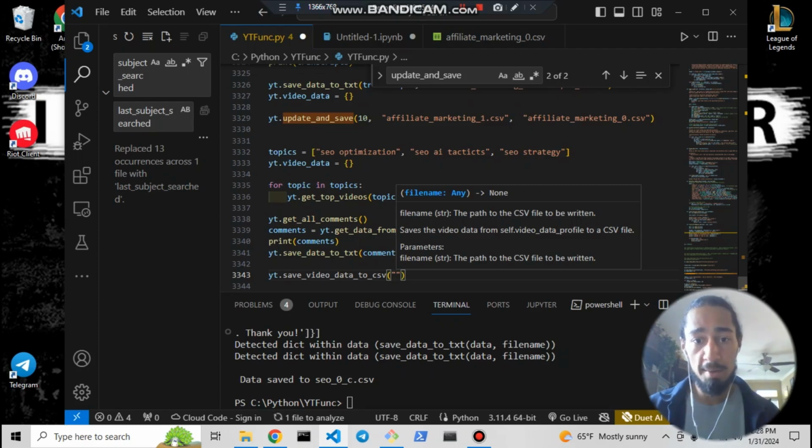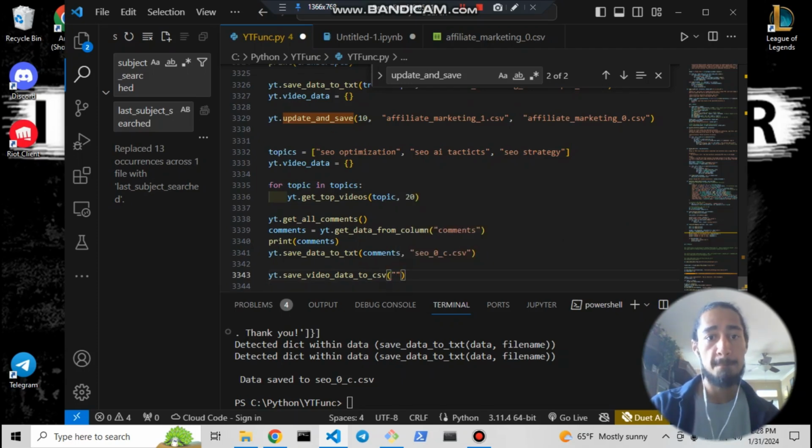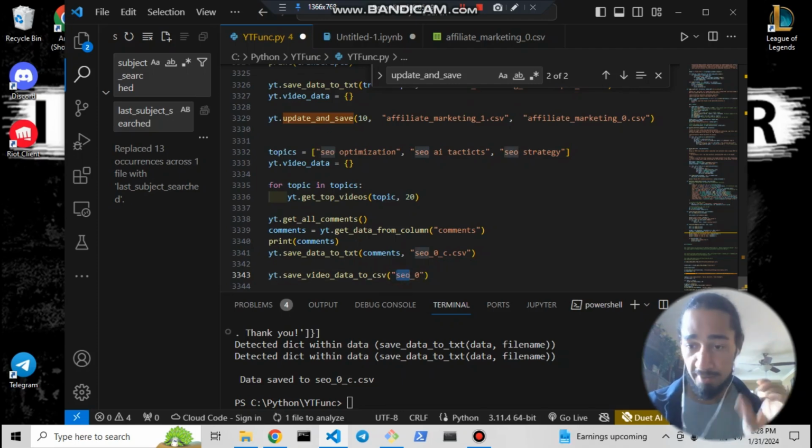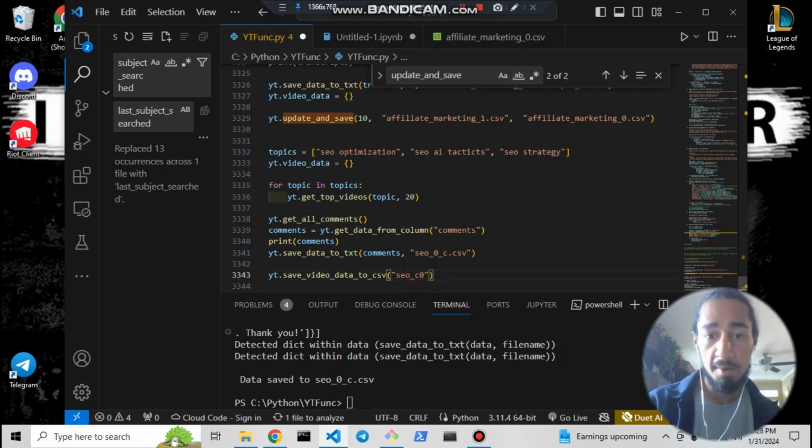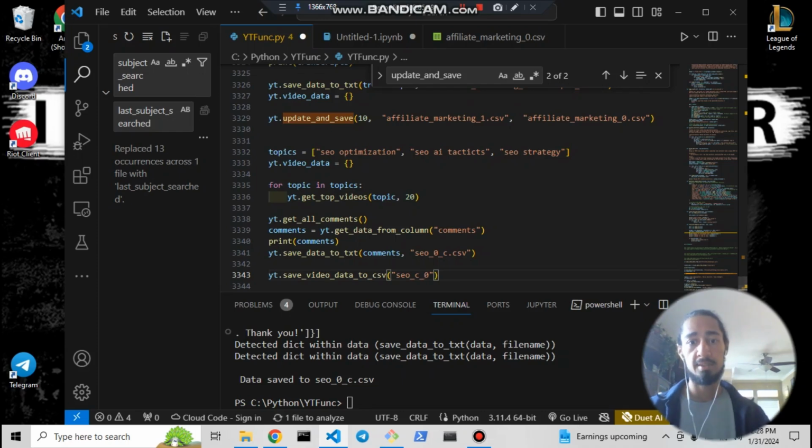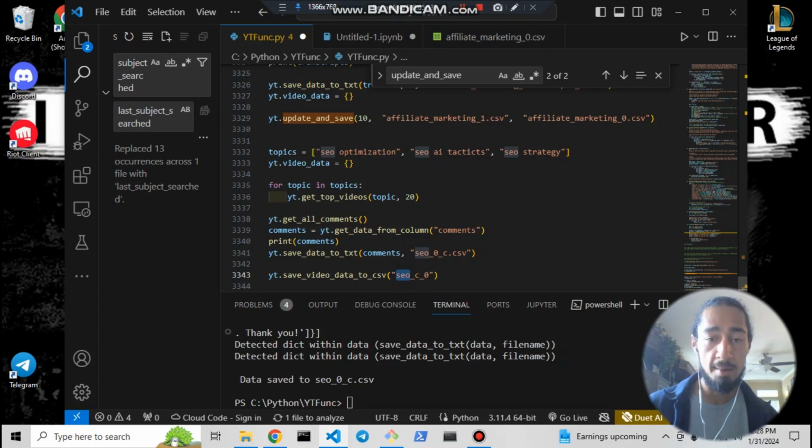I've been doing this quite a bit, and the organization I found that helps me is to use a root. This one is just going to be SEO 0. And then for every iteration, I use a number. I use the topic, the iteration, and then I'll also add a flag. This one has comments, so my flag for comments is C. So now I know this is the first iteration of this topic, and it has comments.